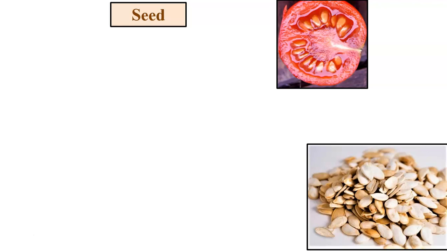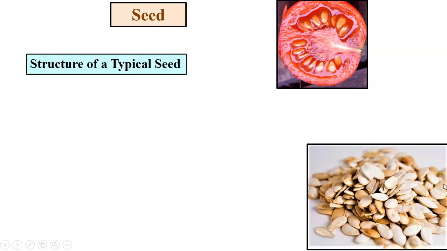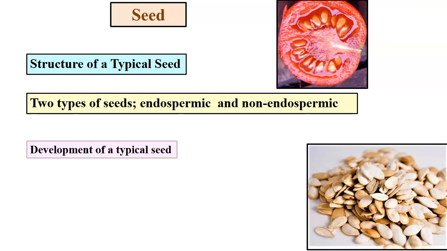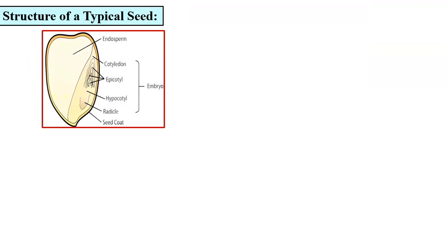We will be discussing seed under three headings. Structure of a typical seed. Then two types of seeds, endospermic and non-endospermic. Development of a typical seed. Let us first go to the structure of a typical seed.